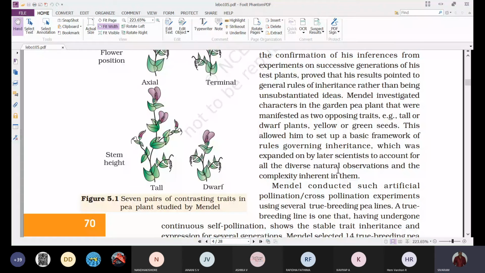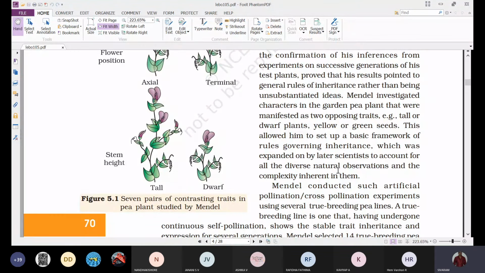For example, when he selected stem height, that means he wanted to understand the inheritance pattern of stem height. Now what he did was select two varieties or two traits of that stem height, that is tall and dwarf: a tall pea plant and a dwarf pea plant.